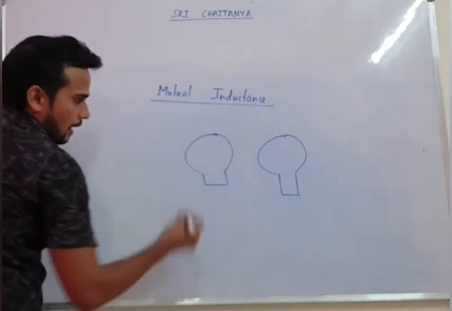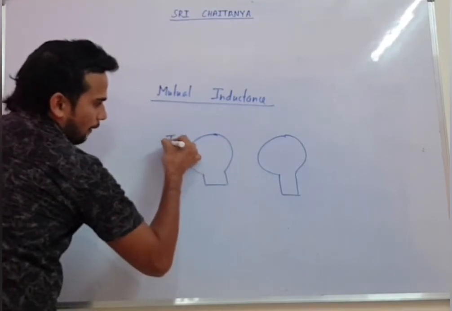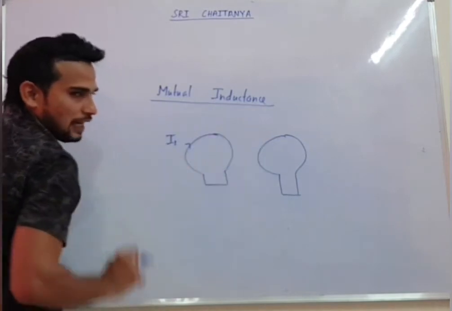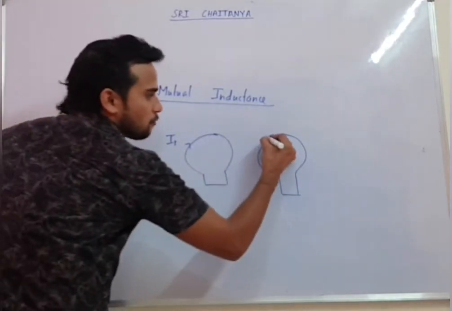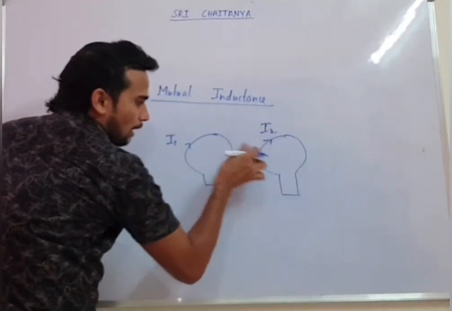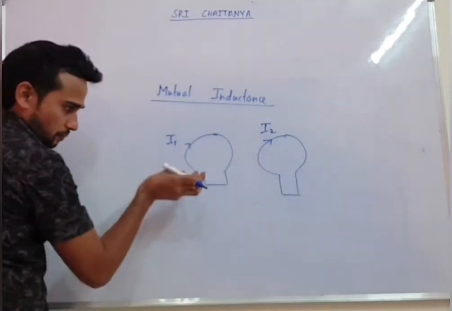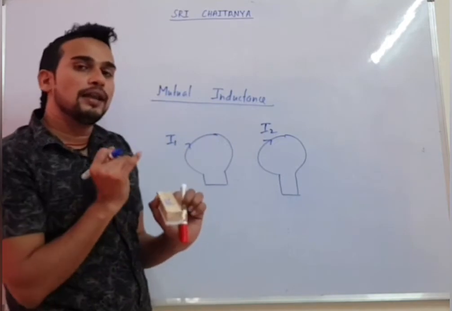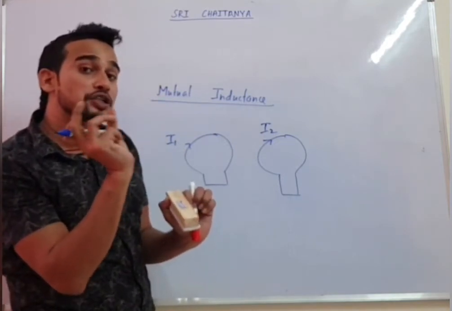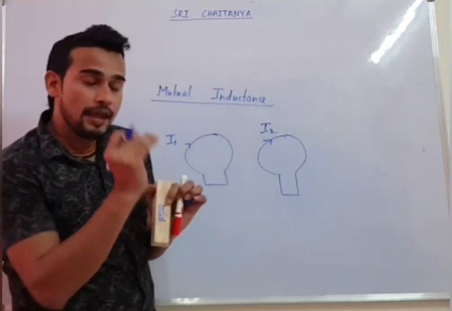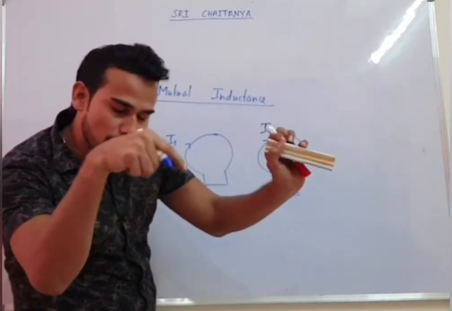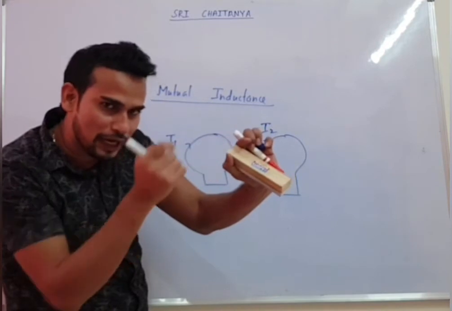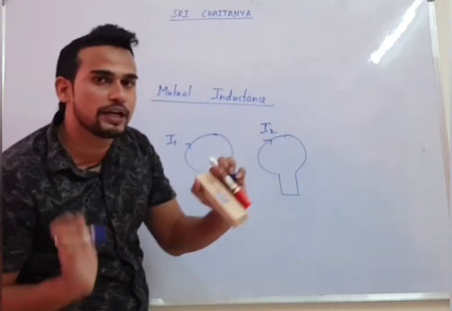Now, if you pass current through coil 1, due to the current of coil 1, coil 2 will get the flux. Similarly, due to the current of coil 2, coil 1 will get the flux. Whenever one coil gets flux due to the current of another coil, that's why the name is mutual. You must know the meaning of the name. If two loops are there, and you are passing current in one loop, but the second loop is getting flux due to that current, then we talk about mutual inductance.